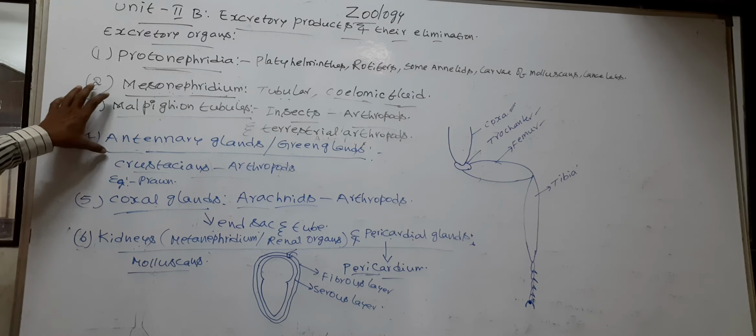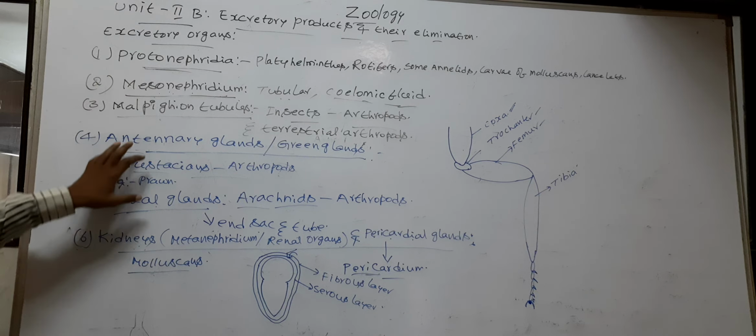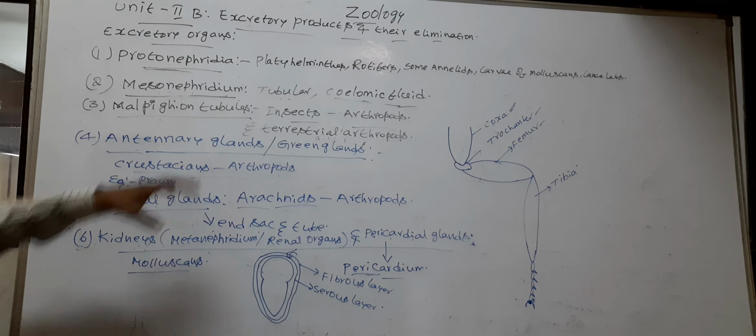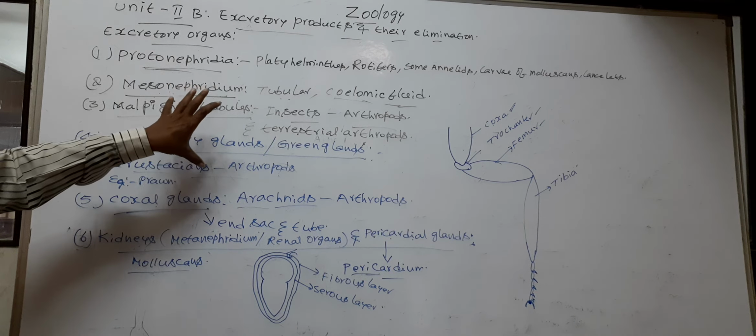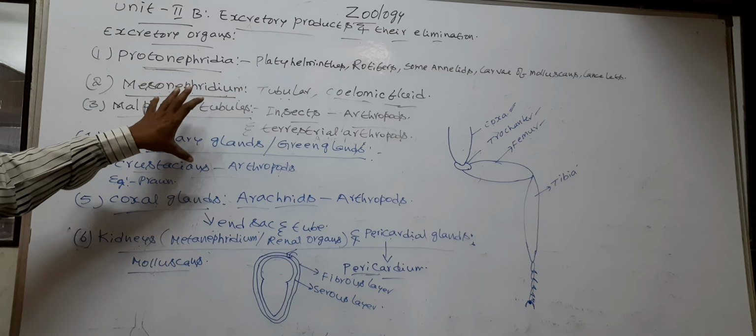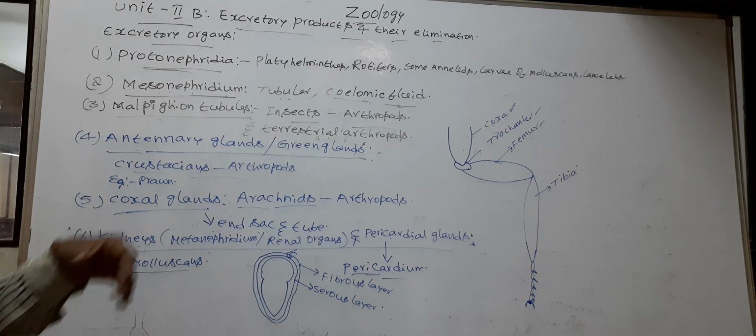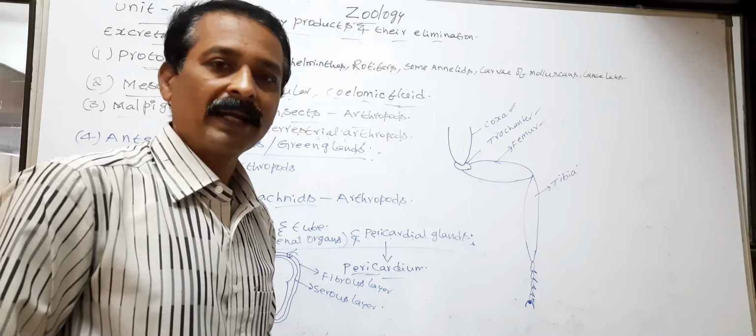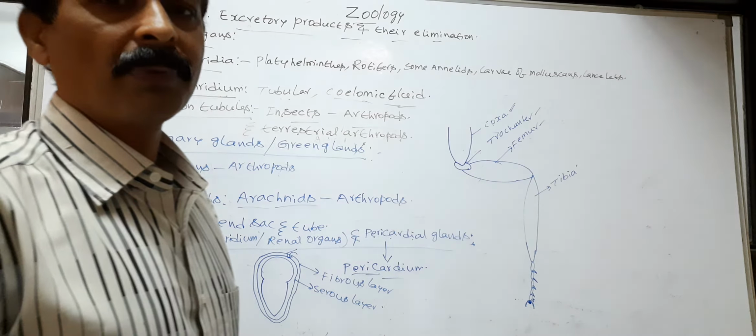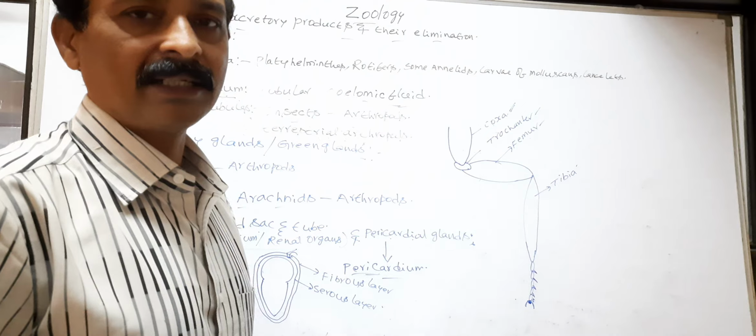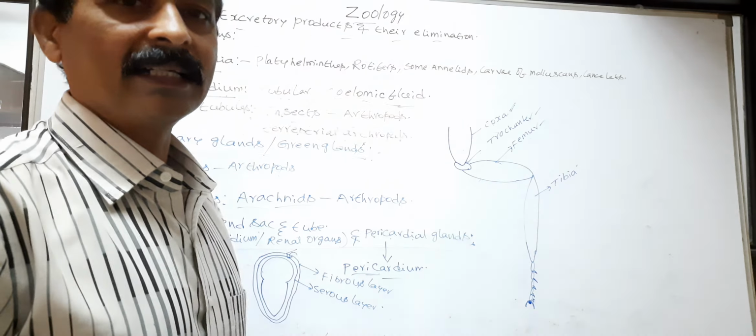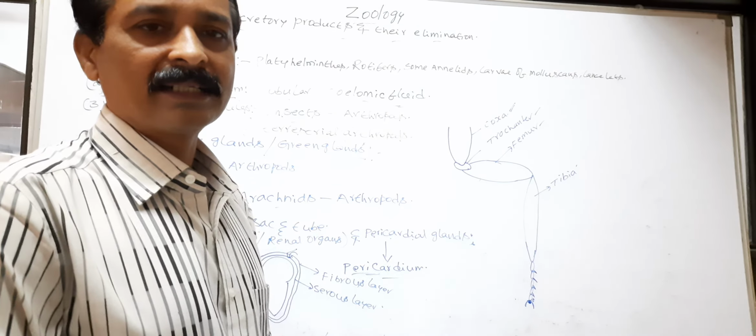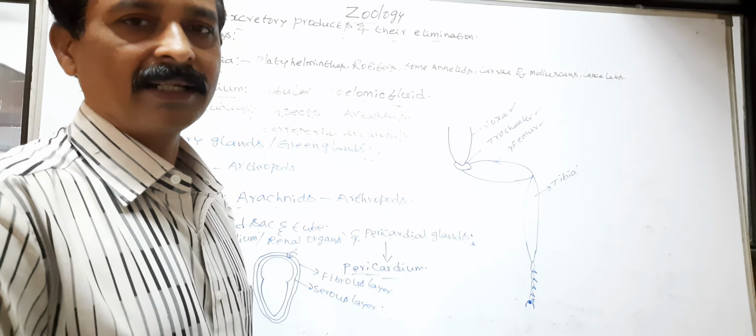So, these are the excretory organs in the invertebrates. The excretory organs in the invertebrates are simple tubular structures, but the vertebrates and man possess complex or well developed excretory organs called kidneys. I will explain the human excretory system in the next class.